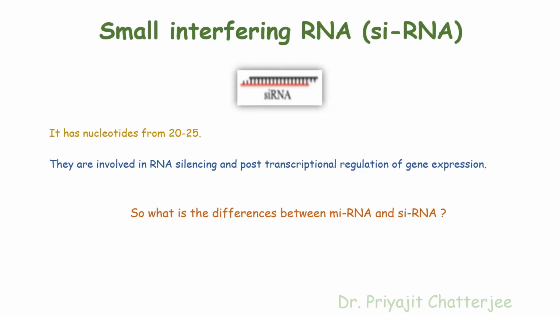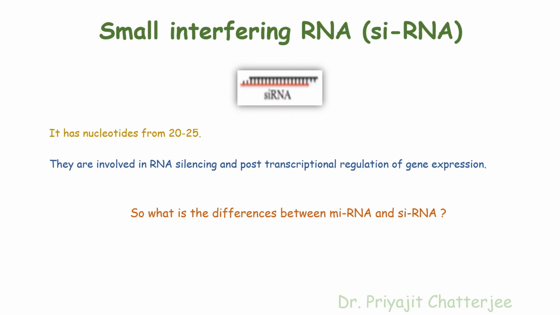Small interfering RNA is another kind of small non-coding RNA. It has nucleotides from 20 to 27 or 25. They are involved in RNA silencing and post-transcriptional regulation of gene expression. Their sequence and function are quite similar to microRNA. So what is the difference between the microRNA and siRNA?